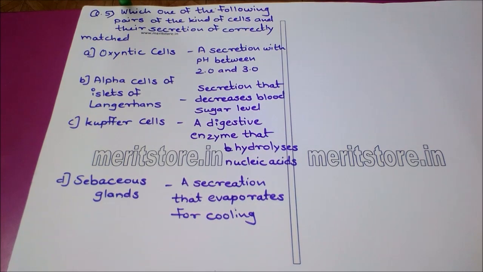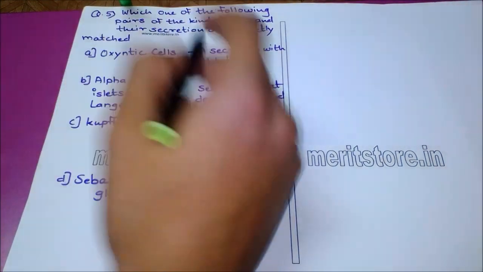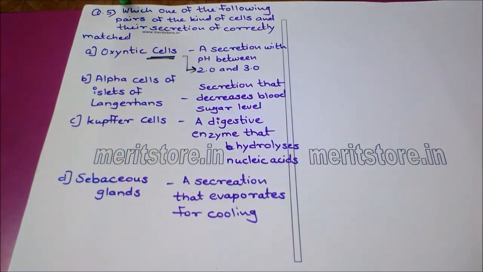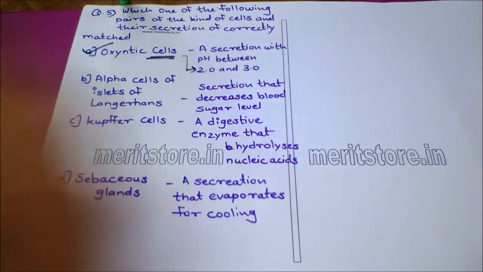The next question is, which one of the following pairs of the kind of cells and their secretion are correctly matched? Option A, oxyntic cells, which are also known as parietal cells, a secretion with a pH between 2 and 3. Option B, alpha cells of islets of Langerhans, which is a secretion that decreases blood sugar level. Option C, Kupffer cells, a digestive enzyme that hydrolyzes nucleic acid. And option D, sebaceous glands, a secretion that evaporates for cooling. Oxyntic cells or parietal cells are correctly matched with their secretion, which has a pH of between 2 to 3. So the correct answer is option A.